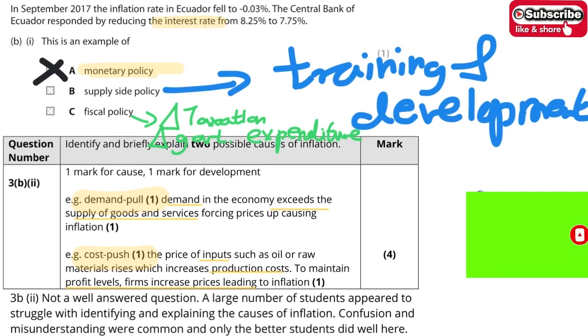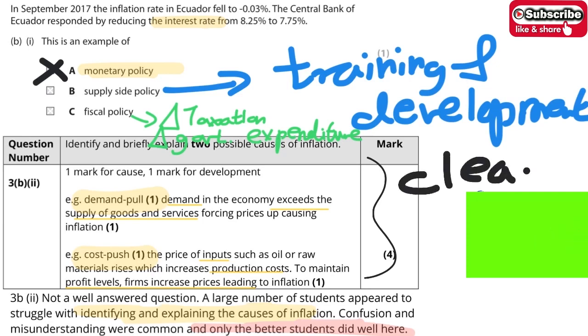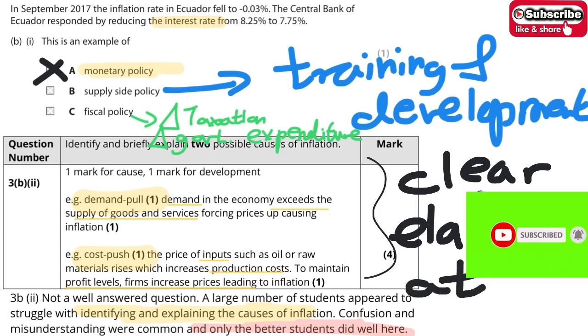So this is a very, very straightforward question, and you can see a large number of students can identify and explain the cause of inflation. But there are some confusions. So make sure you have a very clear development, clear elaboration for your answer.